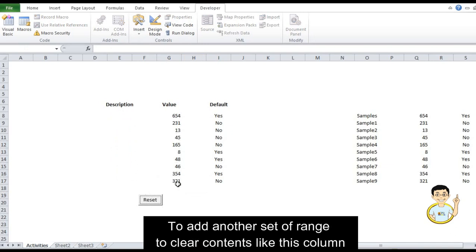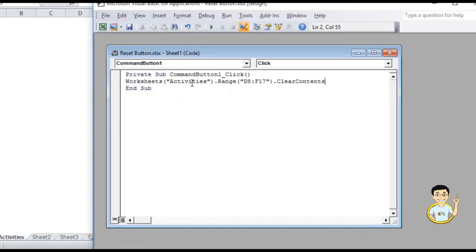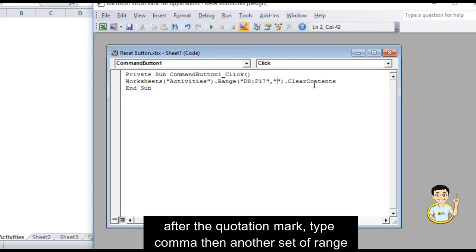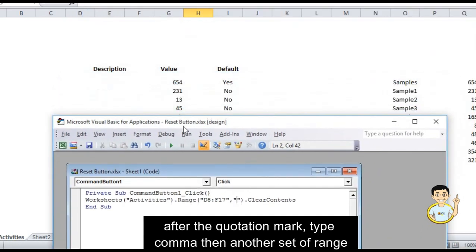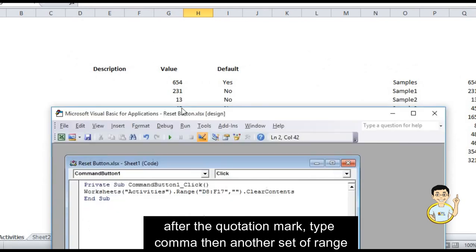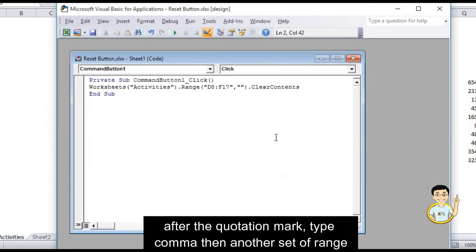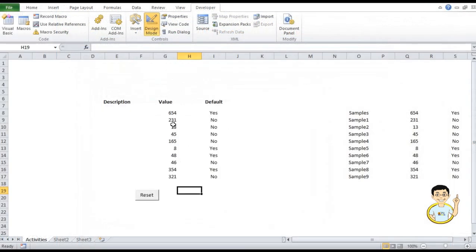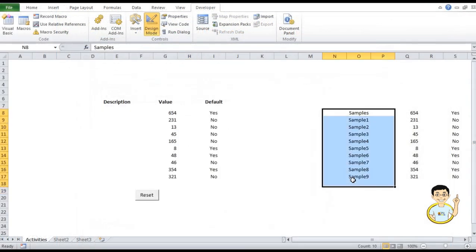Now, what if we also want to get rid of the value here? So to do that, we're going to add another set of range. Let's type comma and then another set of range. So G8 colon G17. So that's it. That should clear the contents in this column as well.